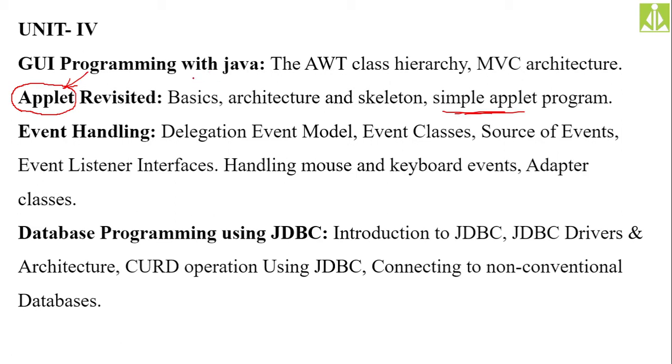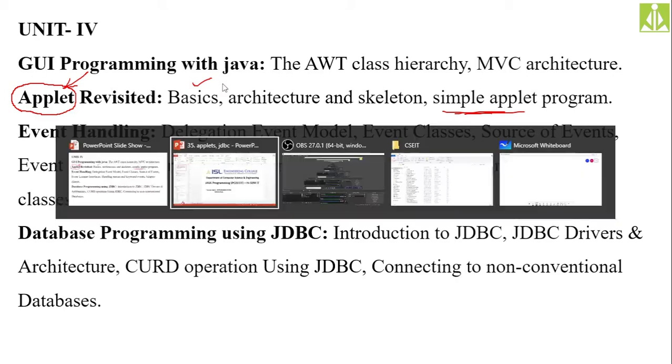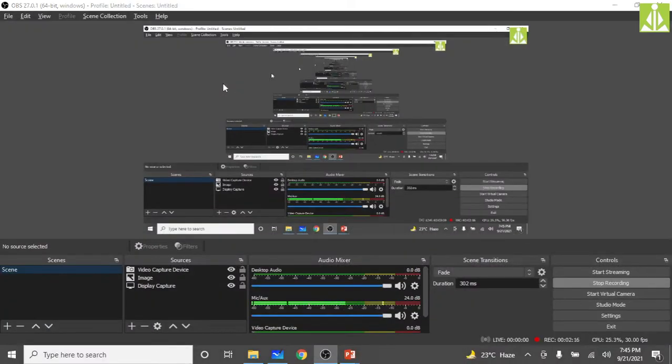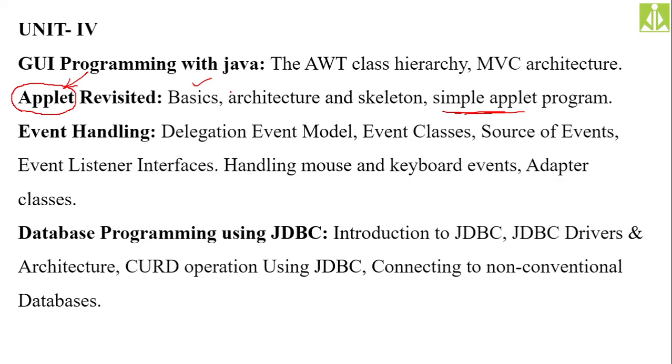In this, we don't have many topics, just the basics we need to touch: the architecture and skeleton of an applet, and then with the help of a simple applet program, we will conclude the applets concept. Then we go for the last concept in your fourth unit, the JDBC. We'll try to cover this JDBC as well.